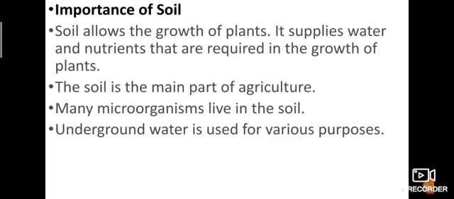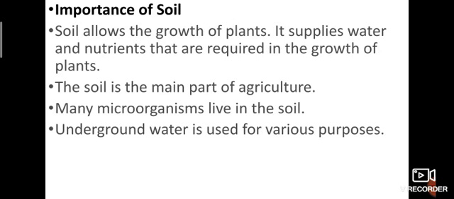Firstly, the importance of soil. What are the importances? Firstly, soil allows the growth of plants. Then it supplies water and nutrients that are required for the growth of plants. Soil is a source of nutrients. That is the main thing.